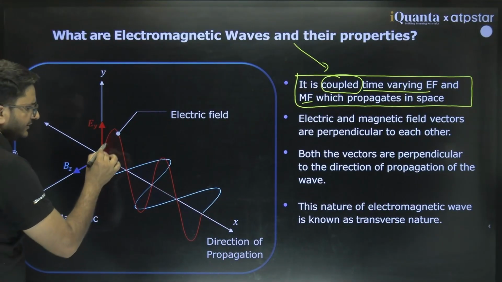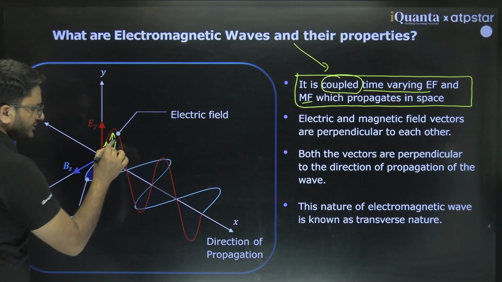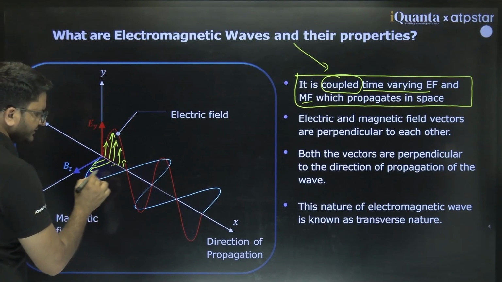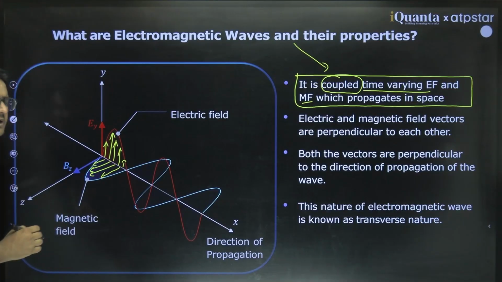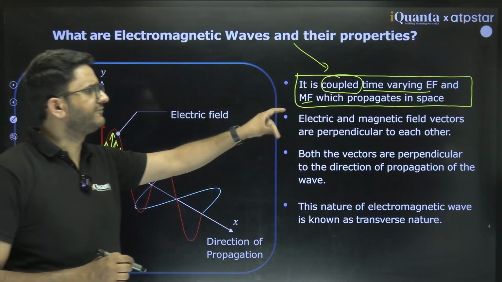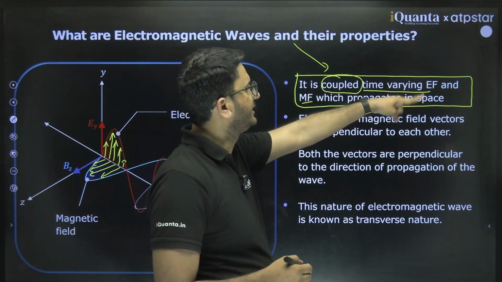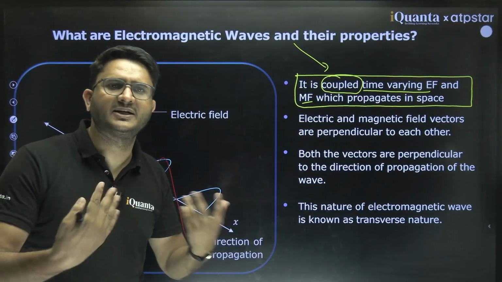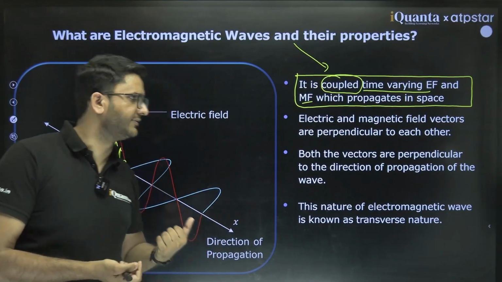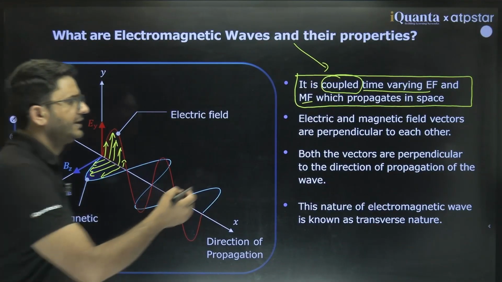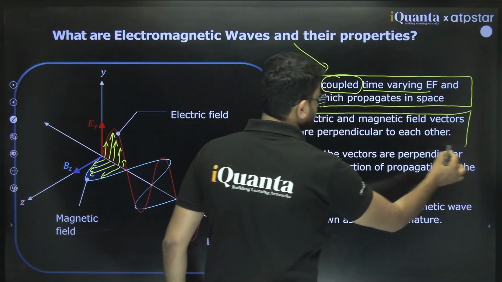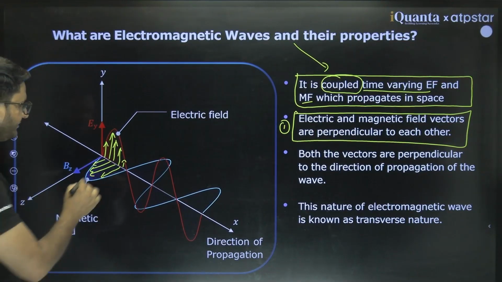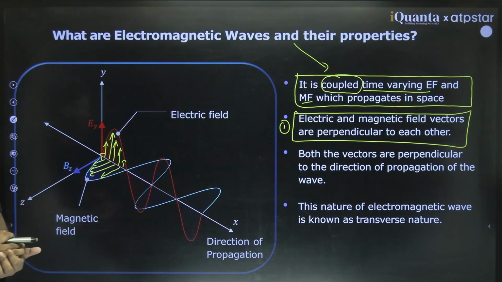They are the fluctuations of electric field and magnetic field which are time varying and coupled with each other. So the proper definition is: it is a coupled time varying electric field and magnetic field which propagates in space and transfers energy and momentum. That is called an electromagnetic wave. Electric field and magnetic field vectors are perpendicular to each other. This is one such property.